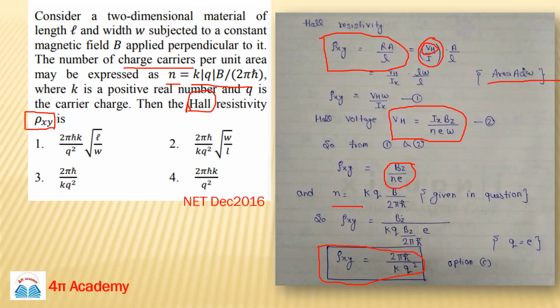Sometimes the dimensions of all the options may be the same, but mostly they will be different. The option which gives the exact unit of resistivity will also be the right answer. So sometimes you can approach it this way. This will all come from practice, so do practice.